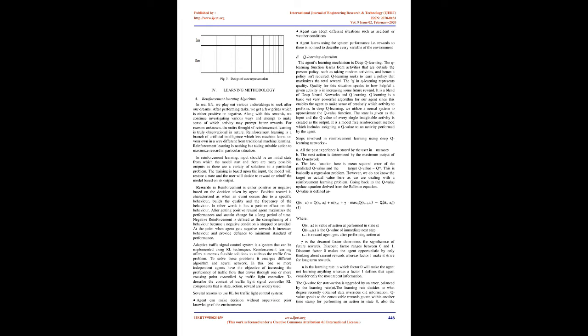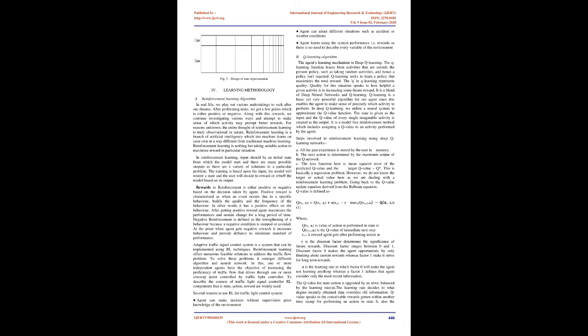The Q in Q-learning represents quality. Quality in this situation speaks to how helpful a given activity is in increasing some future reward. It is a blend of deep neural networks and Q-learning. Q-learning is a basic yet very powerful algorithm for our agent, since this enables the agent to make sense of precisely which activity to perform.